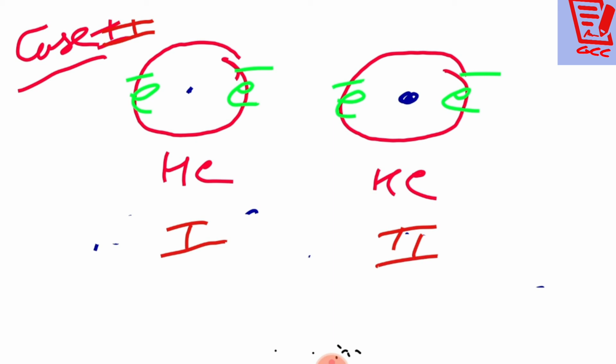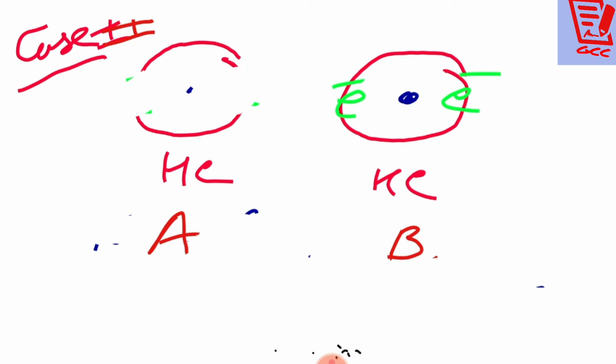Let this be atom A of helium and this be atom B of helium. Now what is happening there? For a moment, in case 2, I am just changing there. For a moment, what is going to happen there?